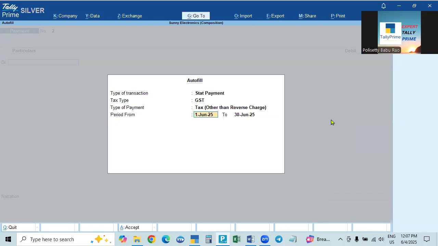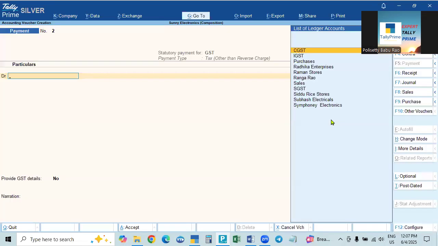And what is the period? 1st April to 30th June. So you take it here, 1st April to 30th June. But actually it is already there. It will take it. Okay, 1st April to 30th June. See here, payment is GST and payment type is tax other than reverse charge. Okay, now you can make the entry, see here. And also, another option will be shown here.